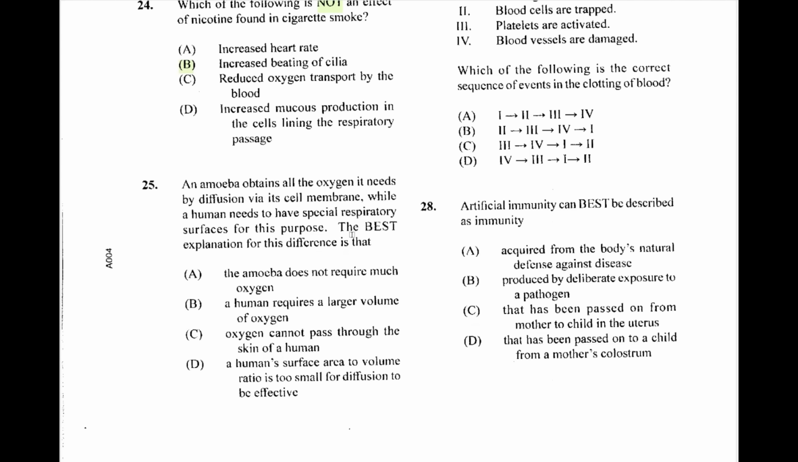An amoeba obtains all the oxygen it needs via diffusion via its cell membrane, while a human needs to have a special respiratory surface for this purpose. The best explanation for this difference is that what's happening in question 25 is that the human surface area to volume ratio is too small for diffusion to be effective. D is our answer.